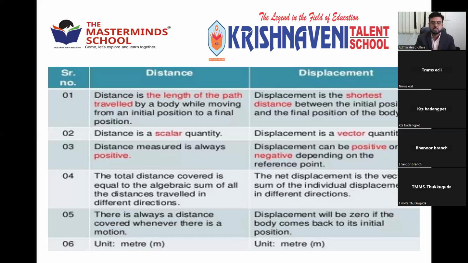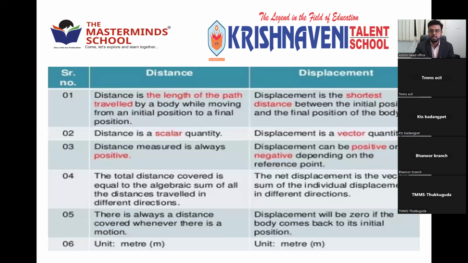So these are the two important terms which come across when a body is in motion. Every moving body covers some distance and has displacement. After this, we'll come across speed, velocity, acceleration, negative acceleration, then equations of motion. So as fast as you can write, you can move to the next part. Make it fast.